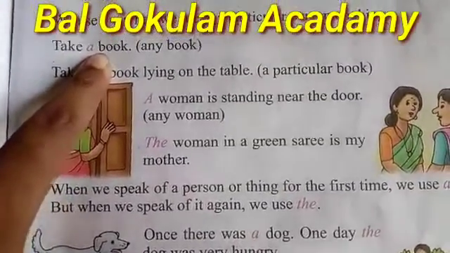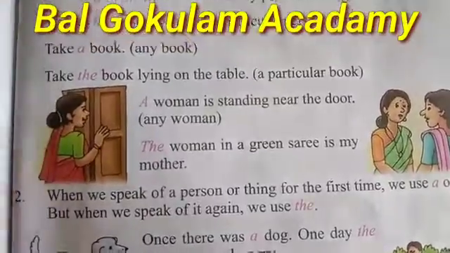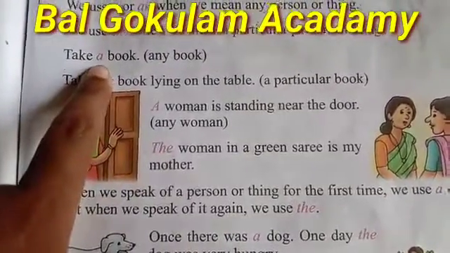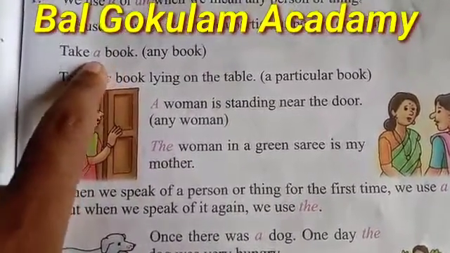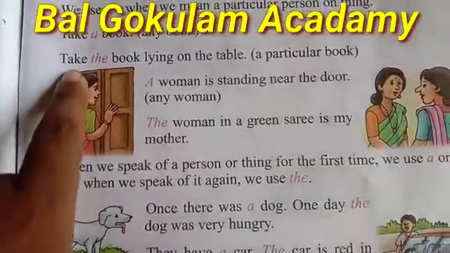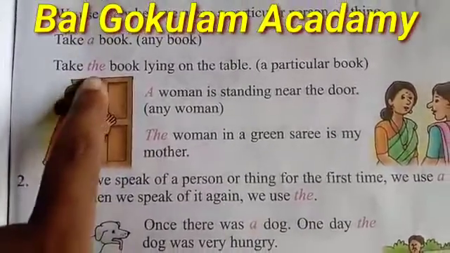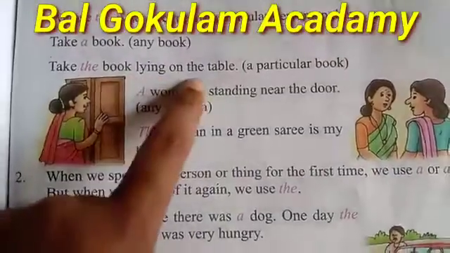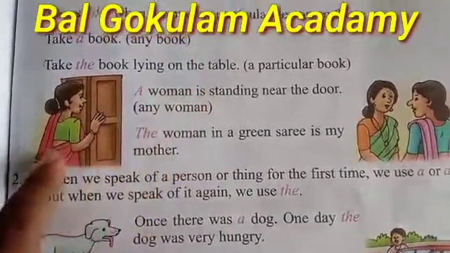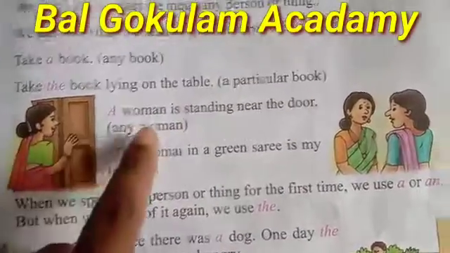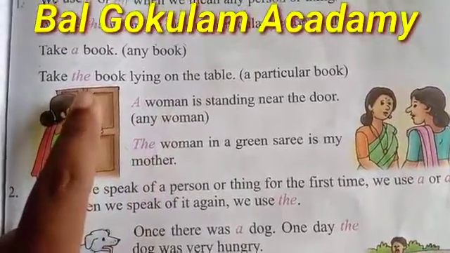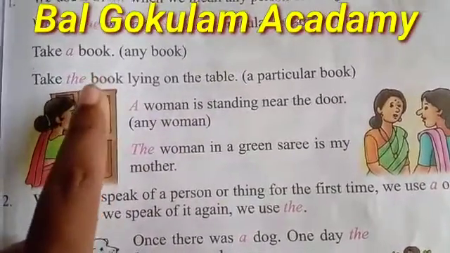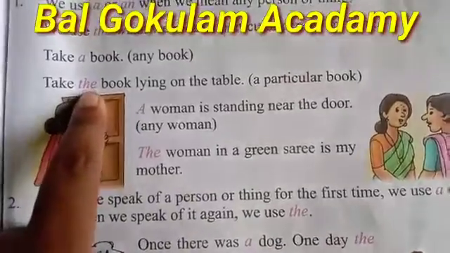Here the meaning is take any book. So we write here before book A. Or look at this sentence, take the book lying on the table, means taking the book which is lying on the table. So we point to the particular book. So we write here the.